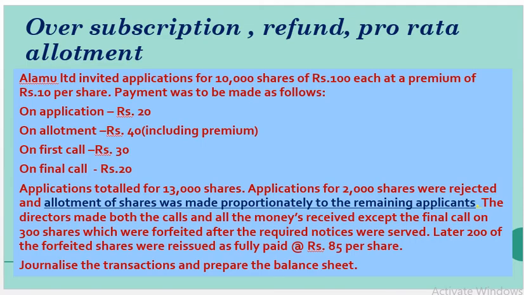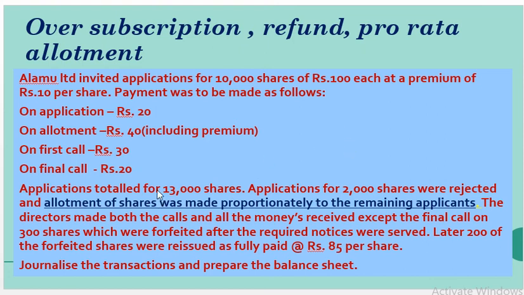Let me tell you how we can apply journals with the help of an example problem. This is the problem we are going to do with Alamo Limited as a company. Invited applications for 10,000 shares of 100 each at a premium of rupees 10. So, issue of shares at premium. On application 20, allotment 40, which is inclusive of the premium. First call 30, final call 20. When we total it, we get 110.